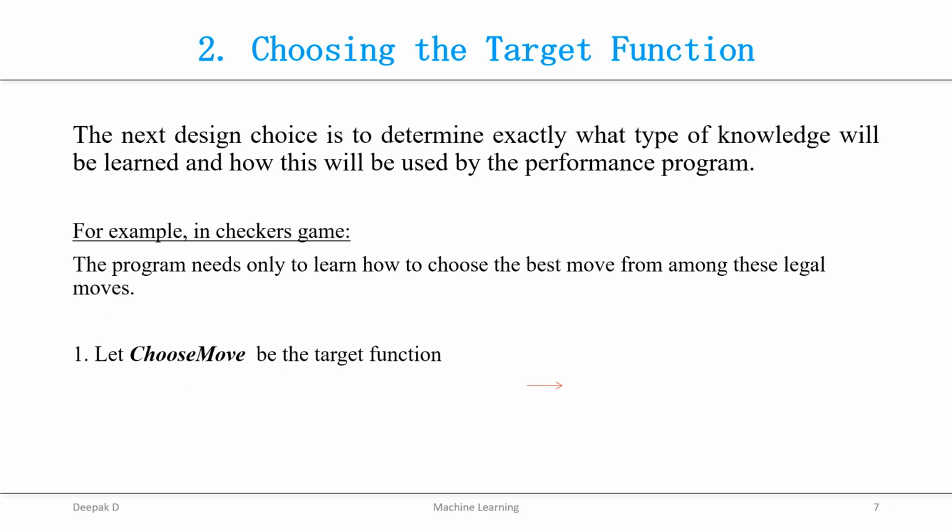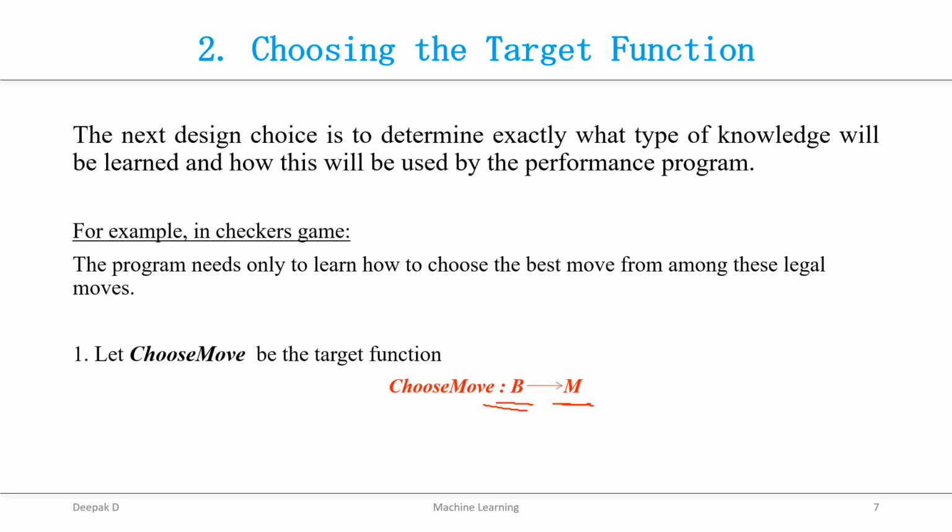Let's take the target function, which is denoted as ChooseMove, written as ChooseMove: B → M. This target function indicates that the ChooseMove function accepts as input any board from the set of legal boards, and produces as output some move from the set of legal moves.